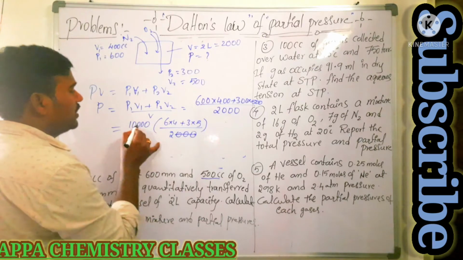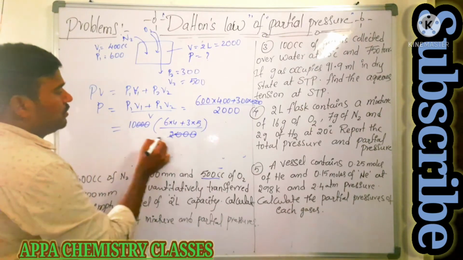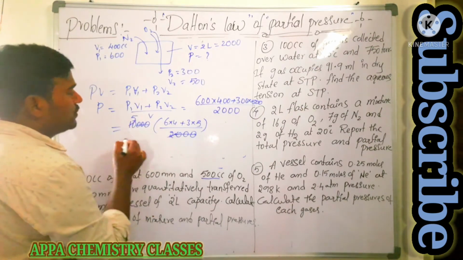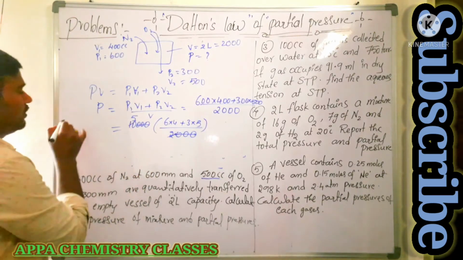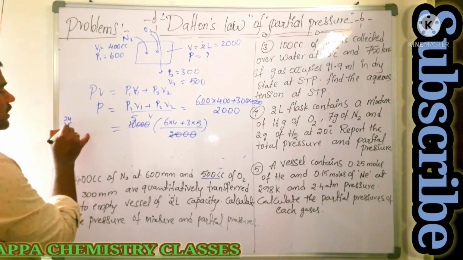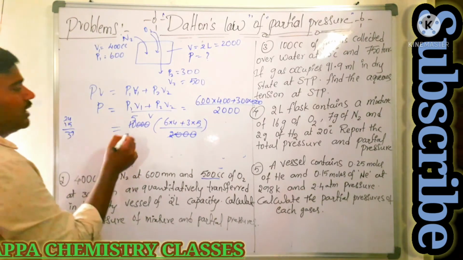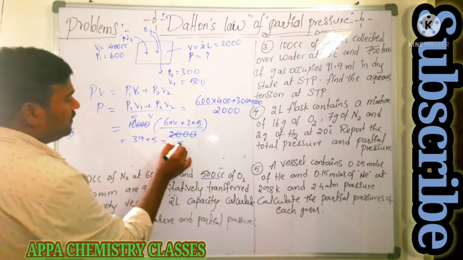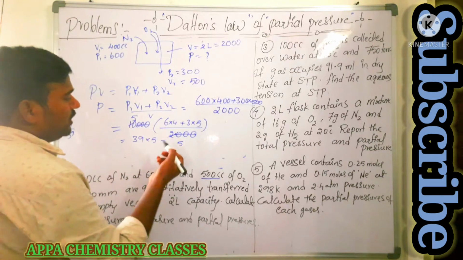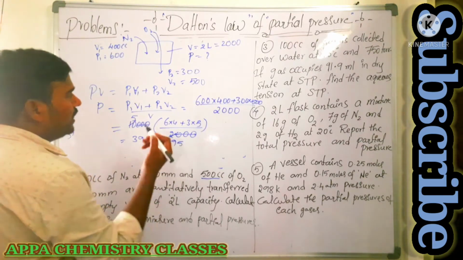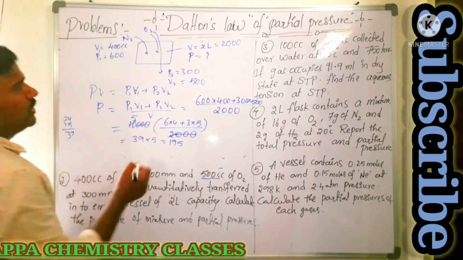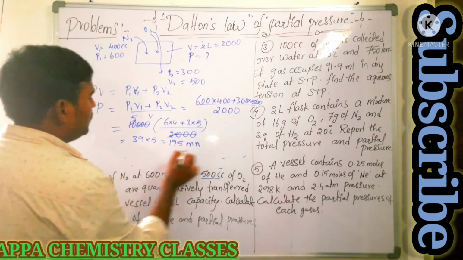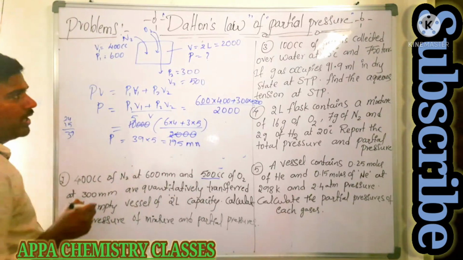So 3 zeros get cancelled, 6 4s are 24, 24 plus 15 is 39, 39 into 5 is 195. So the total pressure will be 195 mm.